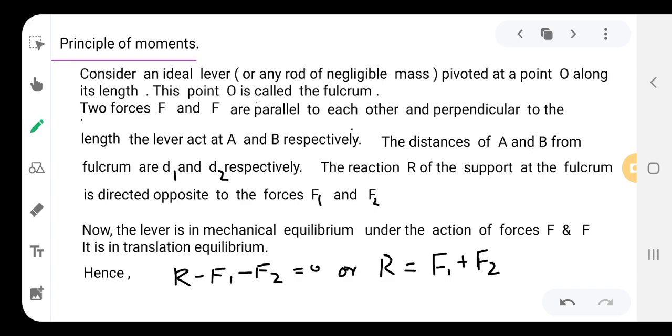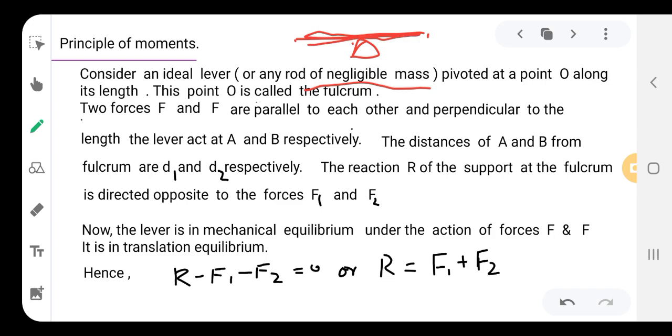So consider an ideal lever, which is a rod of negligible mass pivoted at a point O along its length. This point O is called the fulcrum. For example, a seesaw. The fulcrum is the point where this rod is supported at the center.